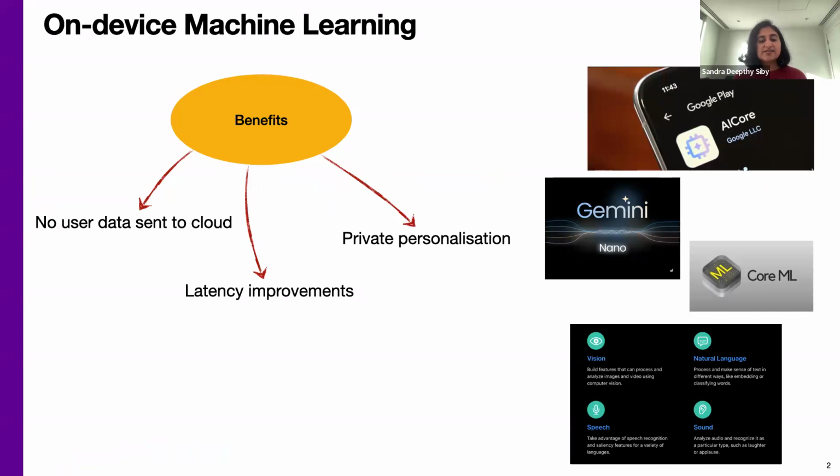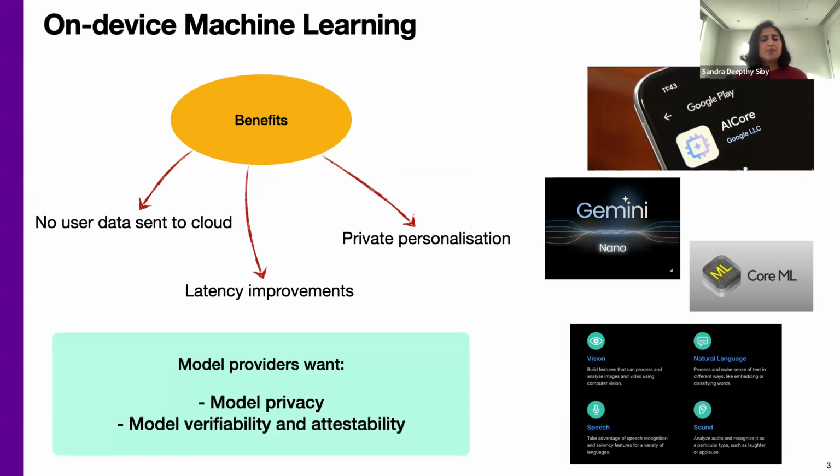Nowadays, we are seeing an increasing number of machine learning models deployed on end devices such as mobile phones, gateway routers, or IoT devices. On-device machine learning, or ML, can have several benefits, such as avoiding the need for sending user data to the cloud, latency reductions, and facilitating functionality such as private personalization. At the same time, on-device ML also comes with challenges.